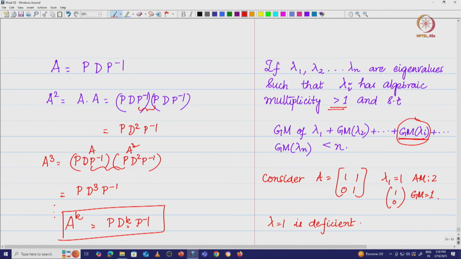Now what happens? Something interesting happens. The moment you construct the matrix P, I do not have sufficient eigenvectors to put into the matrix P. Though I have two eigenvalues, I just have one eigenvector which goes into the matrix P, which means you cannot find P inverse, which means you cannot diagonalize the matrix A. Is that clear?